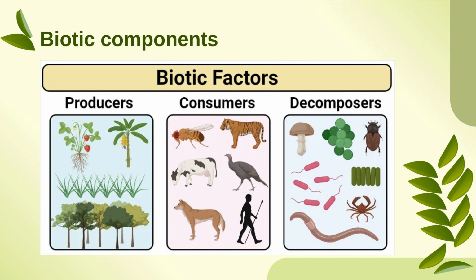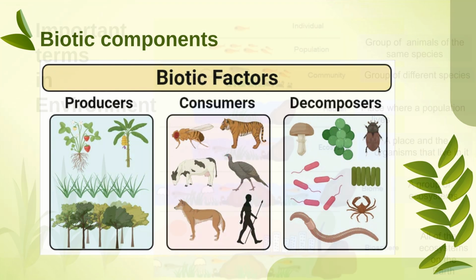Consumers you almost know, like we borrow or we bring the food from somebody. So the person who is dependent on producers for their food is called a consumer. So what are decomposers? The algae, fungus and all those things which help in decomposition of the matter are called decomposers. So we have certain important terms in environment.